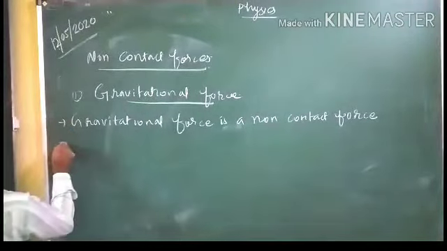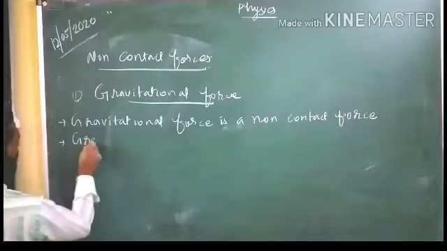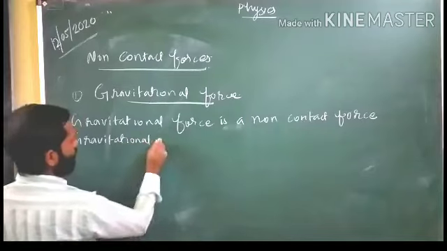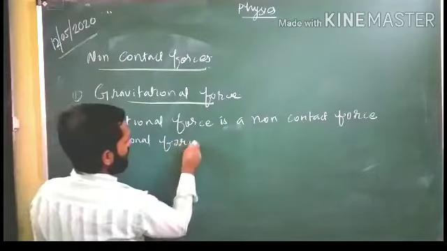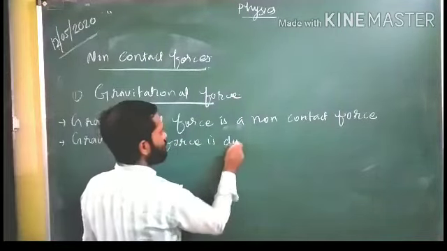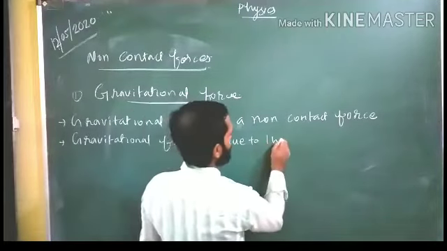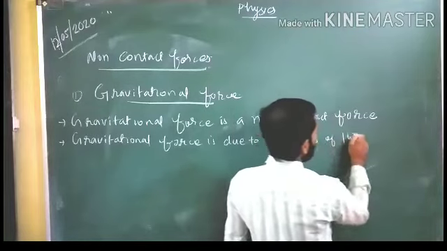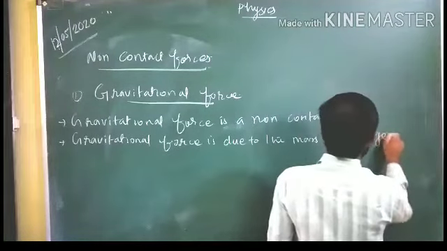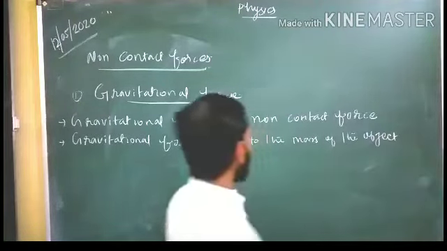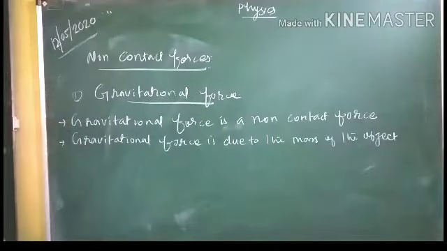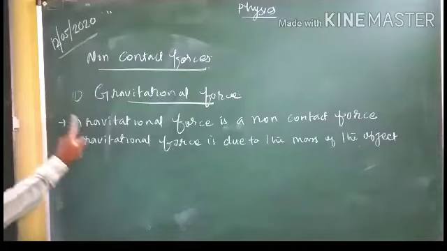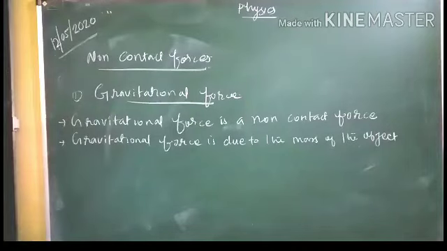Point-wise we can write. Second point: gravitational force is due to the mass of the object. Why is this force coming? This is due to the mass of the object. Gravitational force is a non-contact force. Gravitational force is due to the mass of the object.